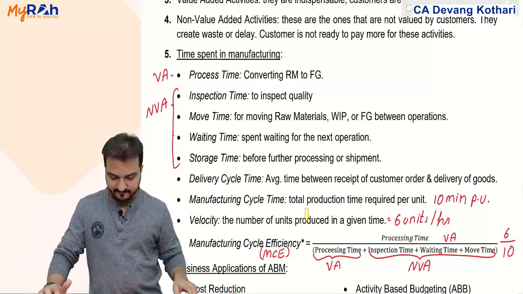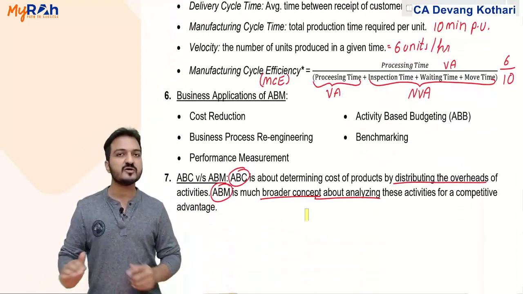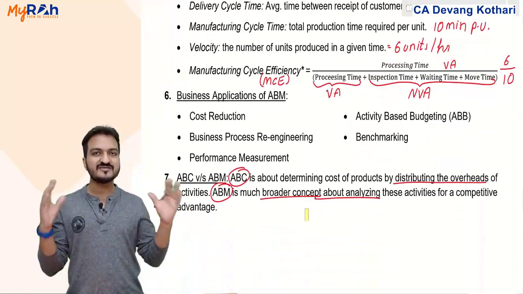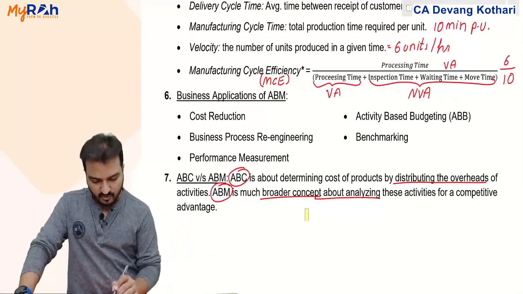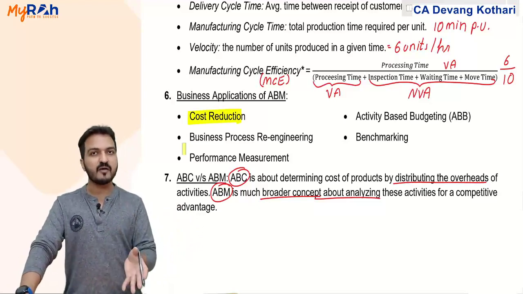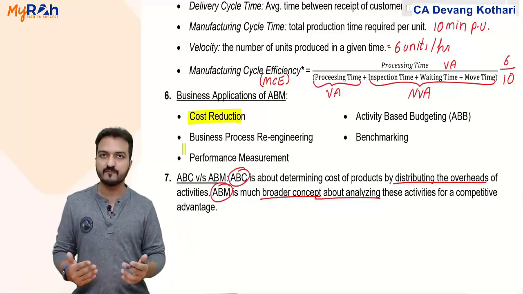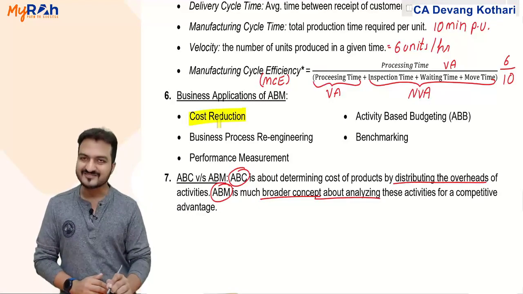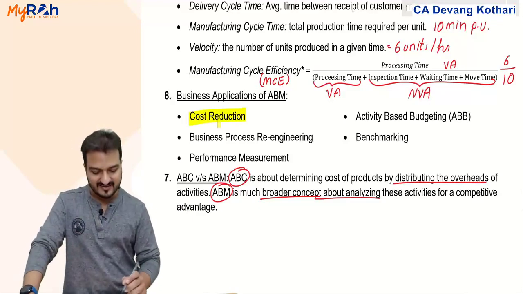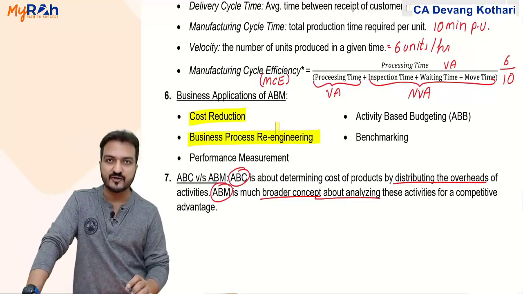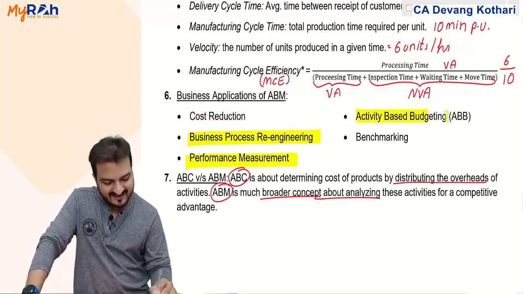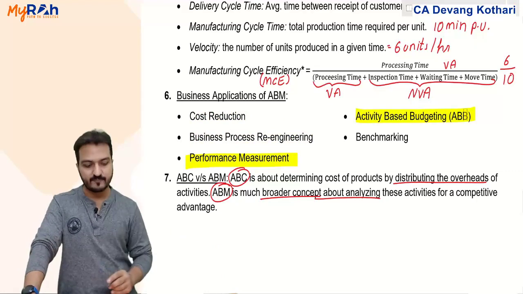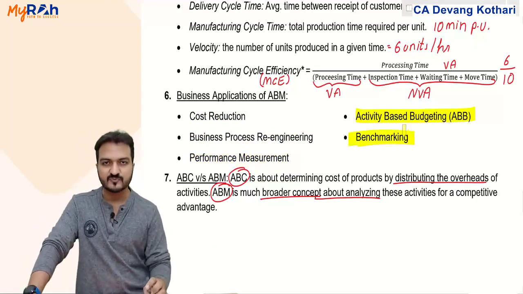Next is a theory about applications of activity based management. Well, this entire principle of ABM is used for what? Naturally, it is used for cost reduction because the primary target here is to increase profit. Profit can be increased by cost reduction. Profit can also be increased by business process re-engineering. It can be used for performance measurement. It is used in activity based budgeting, my next topic, and it can also be used in benchmarking.